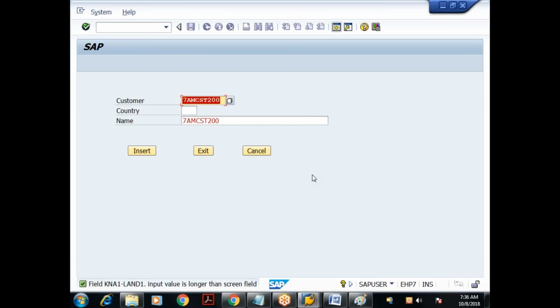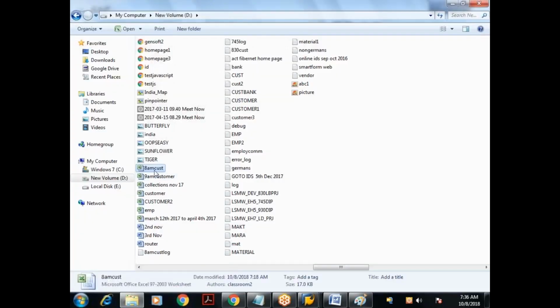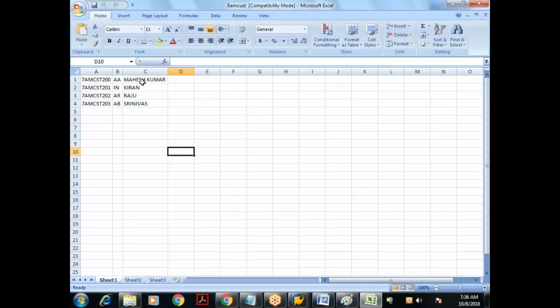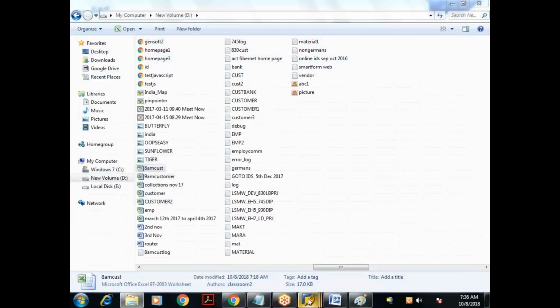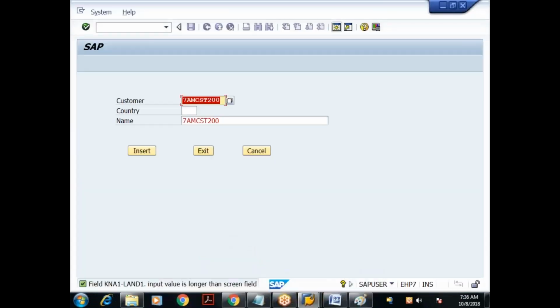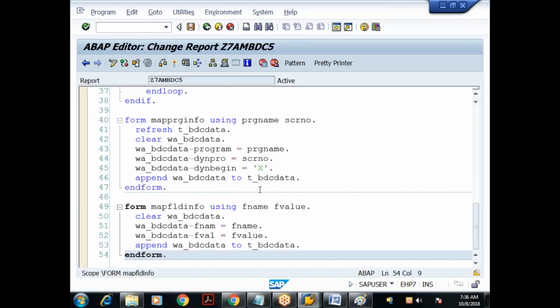It is not mapped. NAME1 is also not mapped. The file has the name, but I didn't get it. What is the issue here? It is not mapped properly. So I'll say cancel. This is the second record. Cancel, cancel.